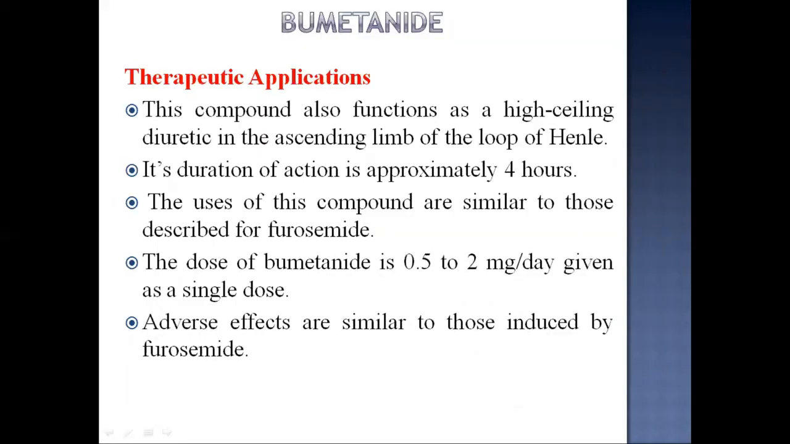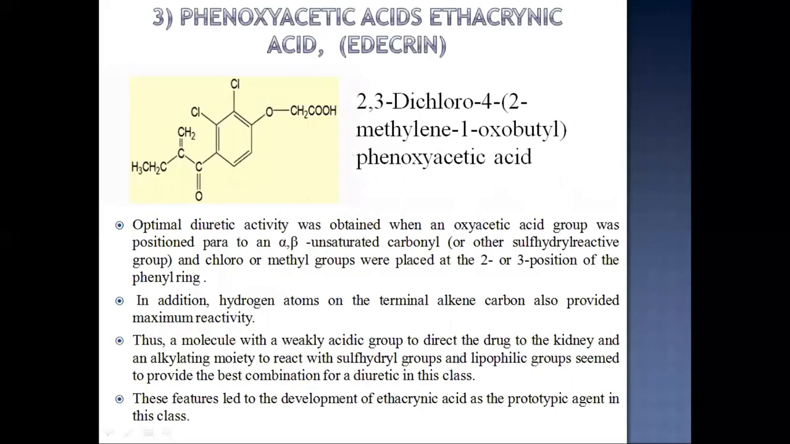In therapeutic applications of bumetanide, this compound also functions as a high ceiling diuretic in the ascending limb of the loop of Henle. Its duration of action is approximately 4 hours. The uses of this compound are similar to those described for furosemide. The dose of bumetanide is 0.5 to 2 milligram per day given as a single dose according to its potency. Adverse effects are similar to those induced by furosemide.